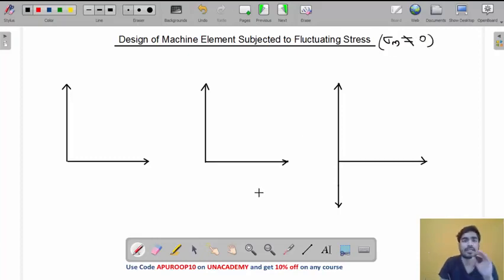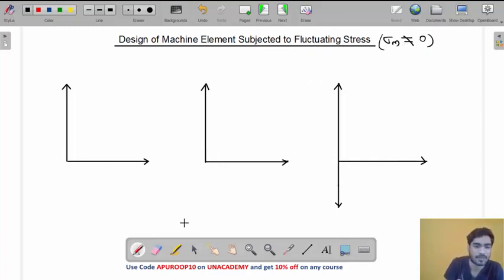Okay, so in case of completely reverse stress, the stress fluctuates from -100 to +100, -200 to +200. So the mean stress, average stress is always 0. But in these problems of fluctuating stress, sigma m is not 0. Now let's see some examples, my friend.